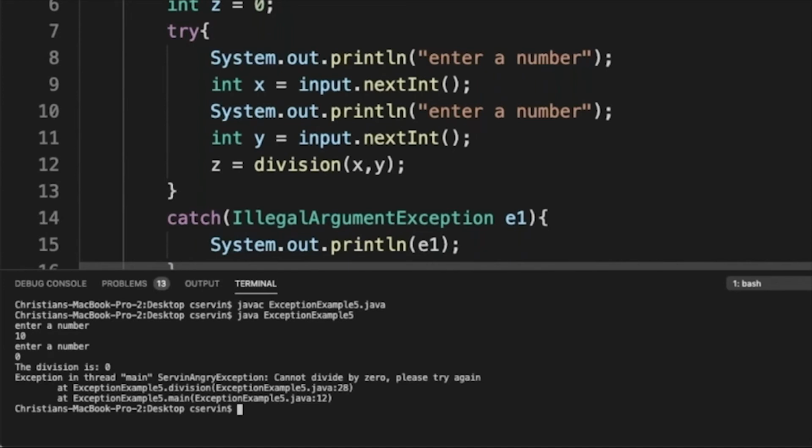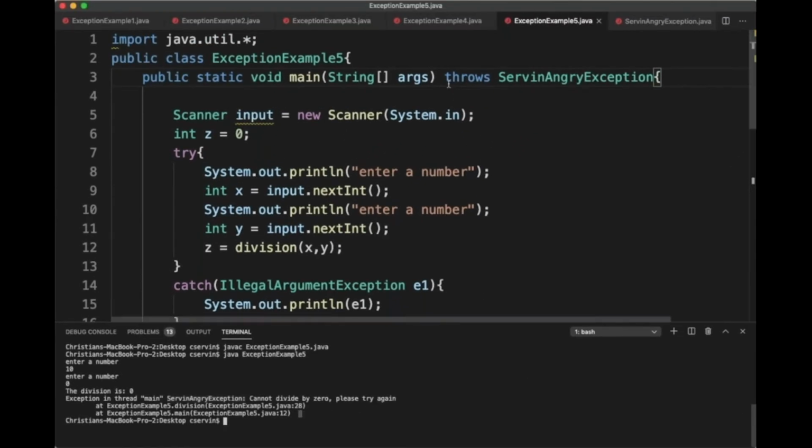We don't want to throw in the main, because the main basically says, whoa, the main method is crashing with something called ArithmeticException, cannot divide by 0. Yes, you're notifying the user, notifying the compiler. No, it is not a good way to just throw it here. So why should you put it there?